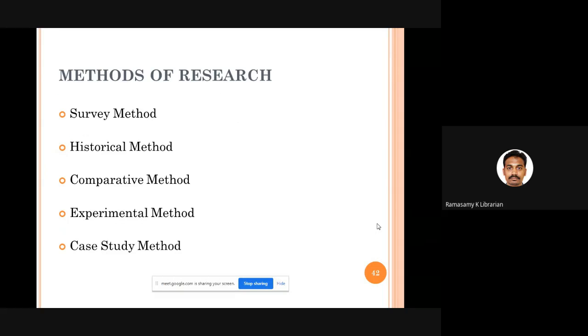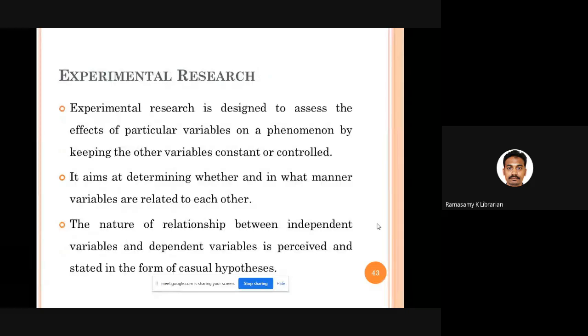Methods of research. In methods of research, we have the survey method, historical method, comparative method, experimental method, and case study method. Different methods are there. Let us discuss these methods one by one.